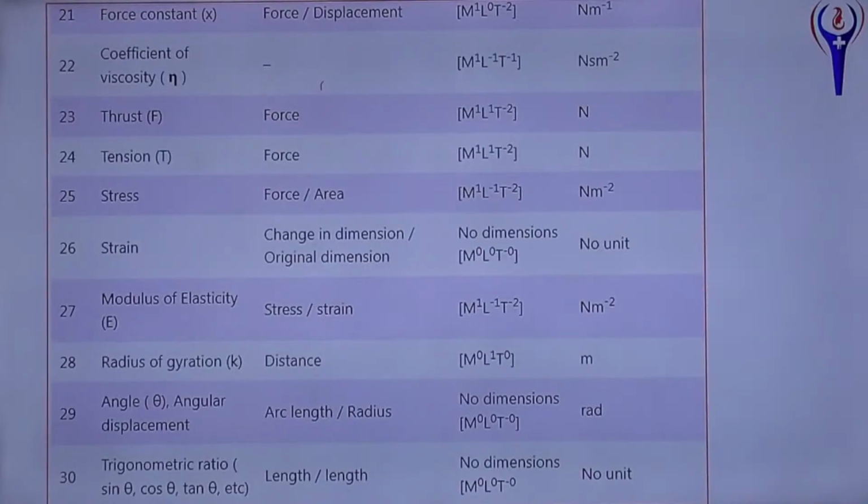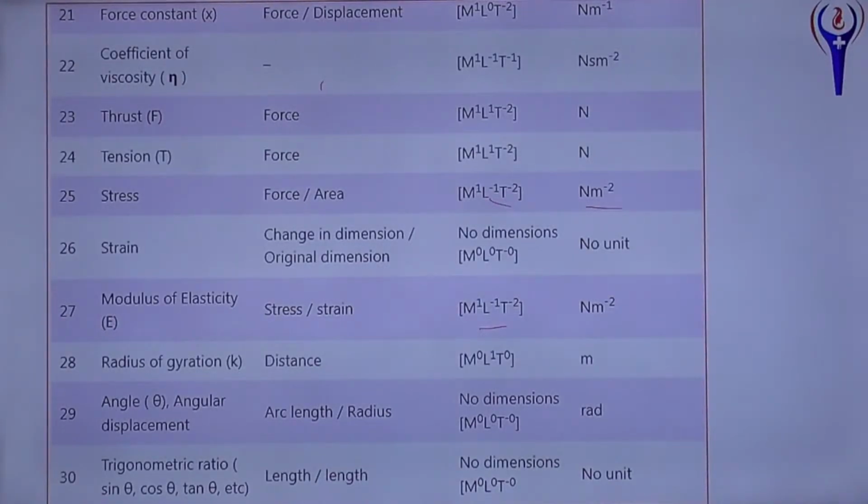Thrust is nothing but force, L T power minus 2, Newton. Tension is also force, same unit. Stress, force by area, same as pressure, L power minus 1 T power minus 2, unit Newton per meter square. Strain, change in dimension to the original dimension. There may be a change in length by original length or change in volume by original volume, same unit, so no dimension, no unit. Modulus of elasticity, stress by strain, same as stress, the same dimension formula and unit as stress.